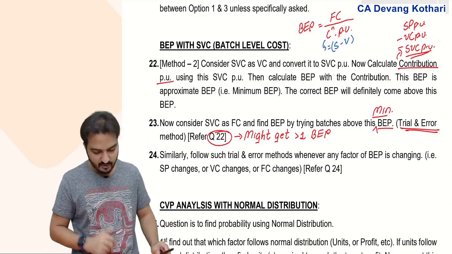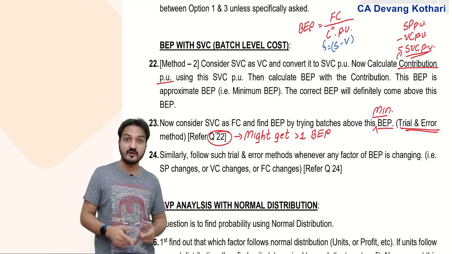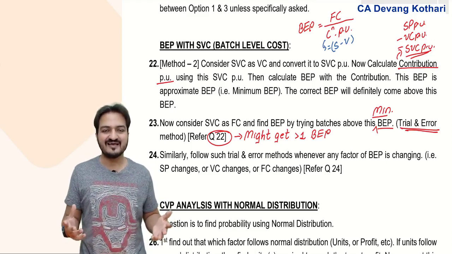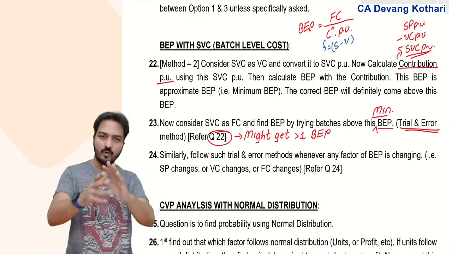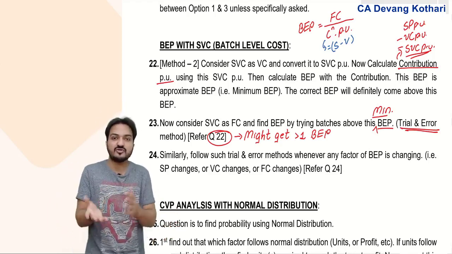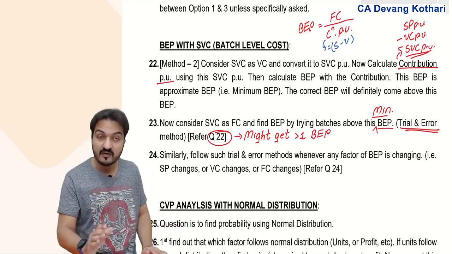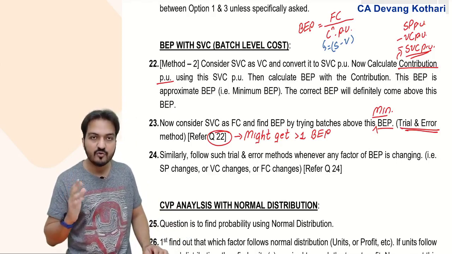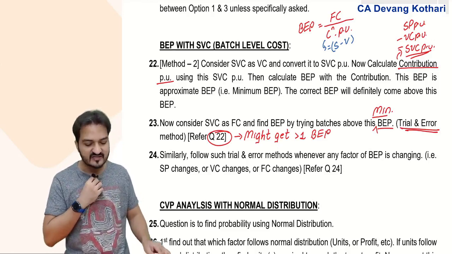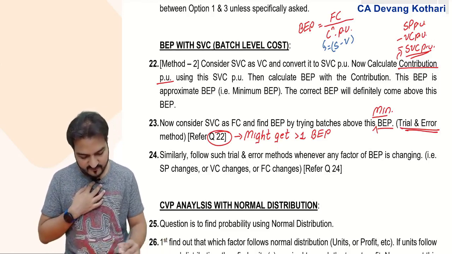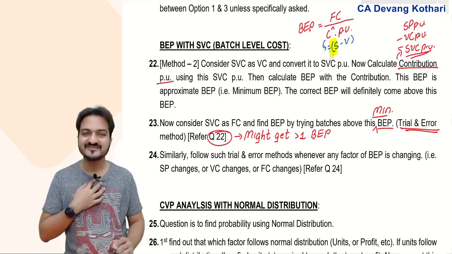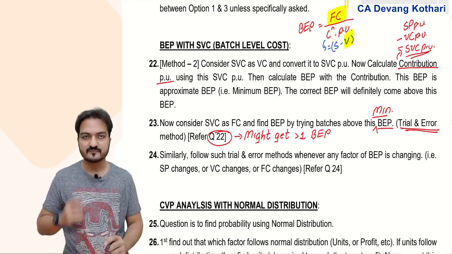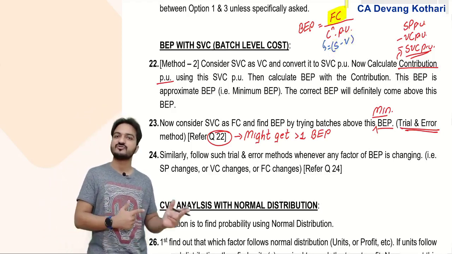Done? Okay. Now, why did we follow trial method here? Well, here we followed trial method because my fixed cost is not sure. You are not sure how much exactly your fixed cost will be. It depends on the number of buses you take. Similarly, when you are not sure about any factor of BP, you follow trial and error method. For example, if you are not sure of the selling price, if you are not sure of the variable cost, if you are not sure of the fixed cost, then in all such cases you follow this trial method.